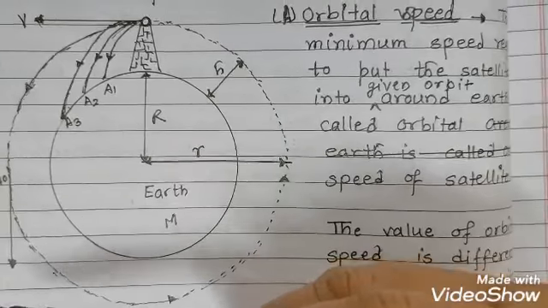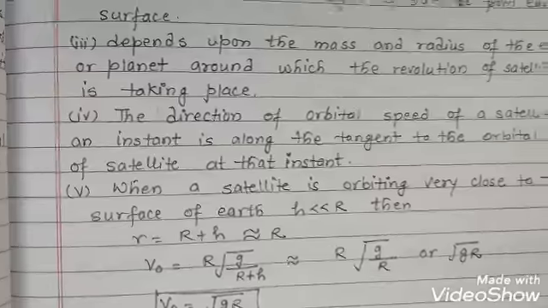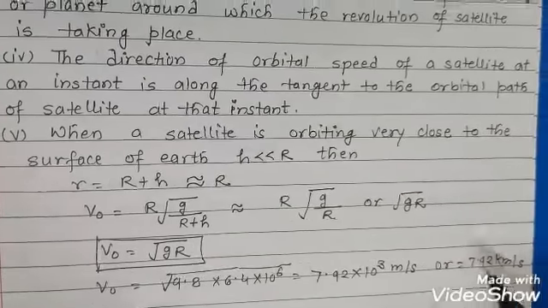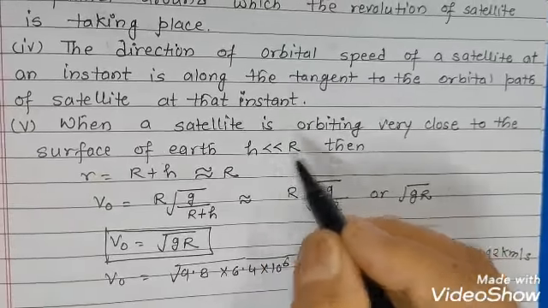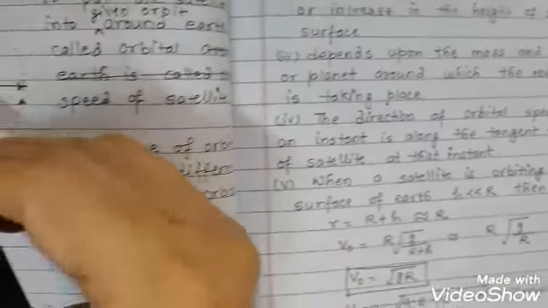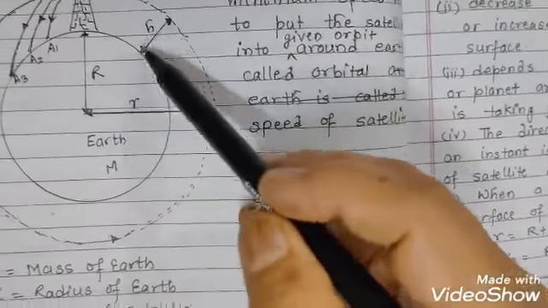Next we'll see, when a satellite is orbiting very close to the surface of Earth, very close, that means the height h is very small compared to the radius of Earth. In this figure you will find this is the radius and this is the height.